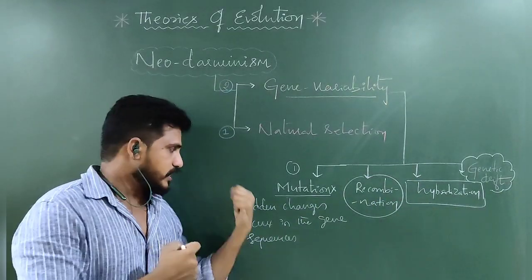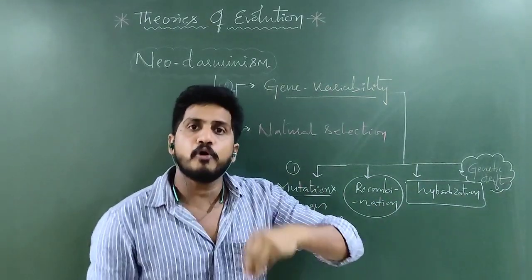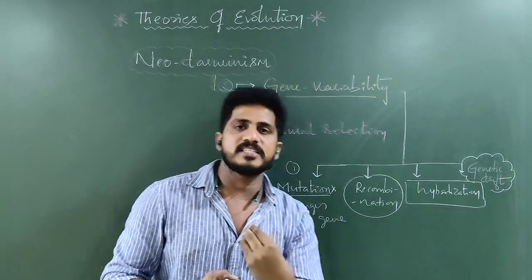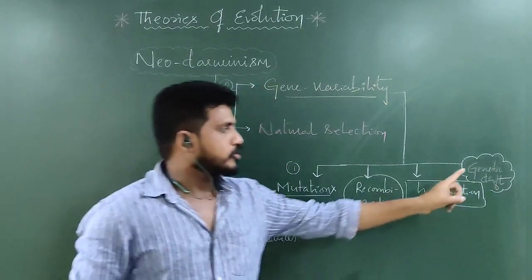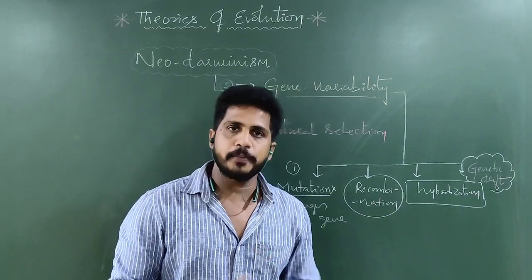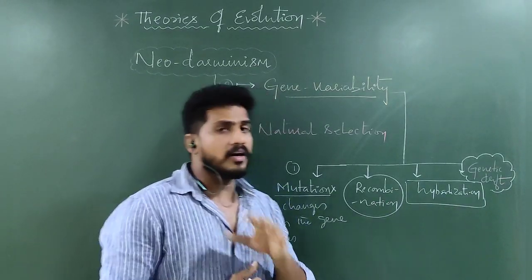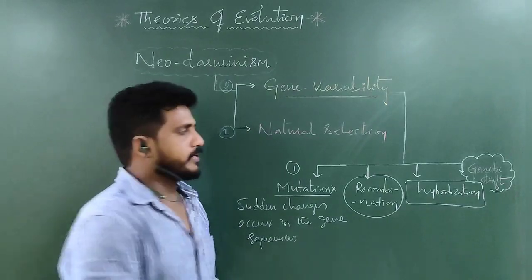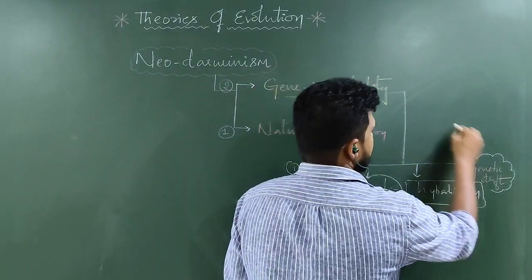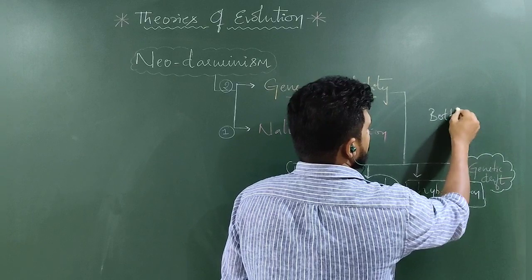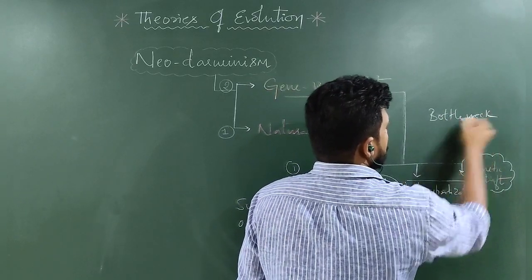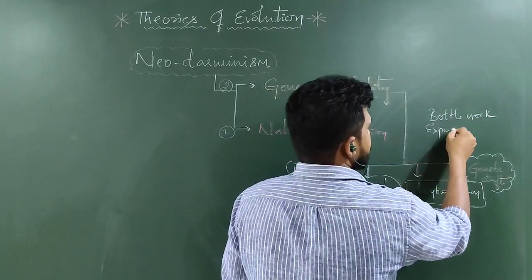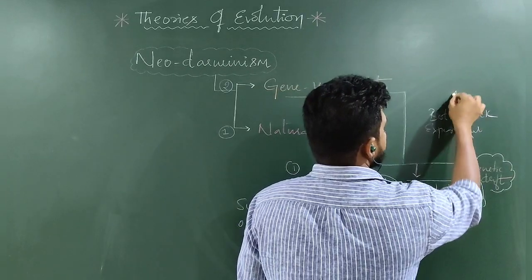So gene changes occur through mutation; changes in the gene pool, that is, in the genetic sequences of a population, are called genetic drift. It should be a small or limited population. It is also explained by the bottleneck experiment, which is also called the founder's effect.